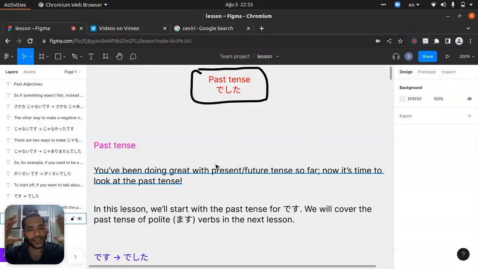With the past tense, you've been doing great with the present and future tense so far, which marks right now. Now it's time to look at the past tense. In this lesson, we'll start with the past tense of desu. We'll cover the past tense of the possible, polite, masu verbs in the next lesson.